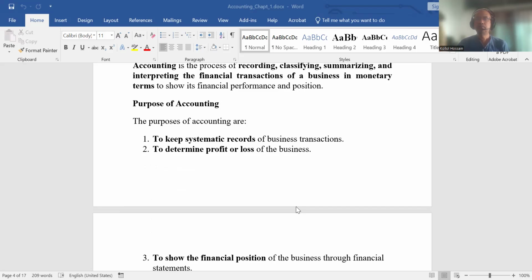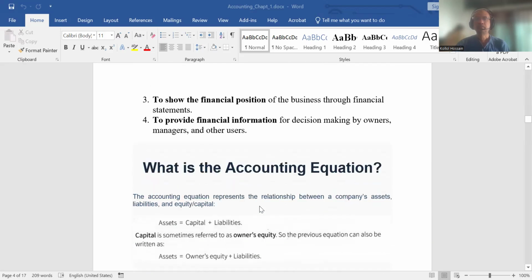Number three, to show the financial position of the business through financial statements. Number four, to provide financial information for decision making by owners, managers, and other stakeholders or users. This is the main objective or purpose of accounting.